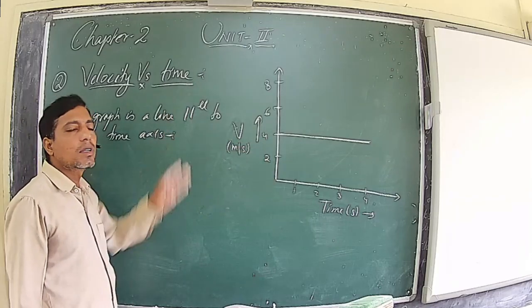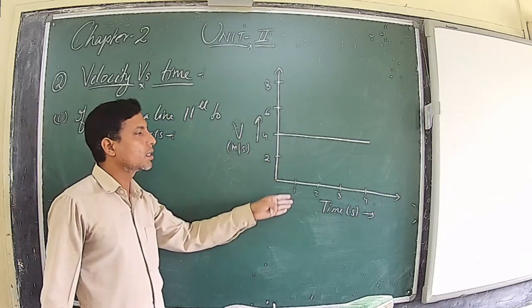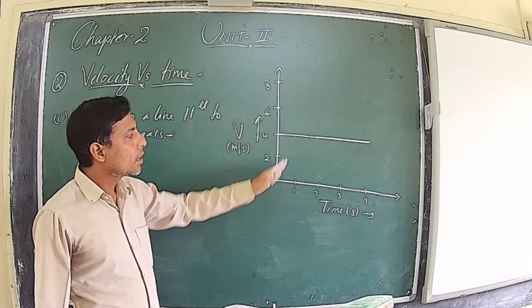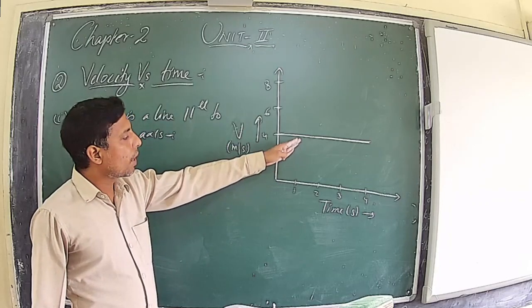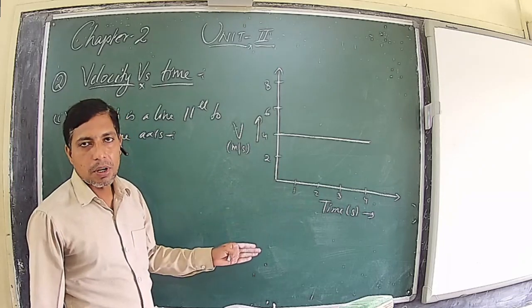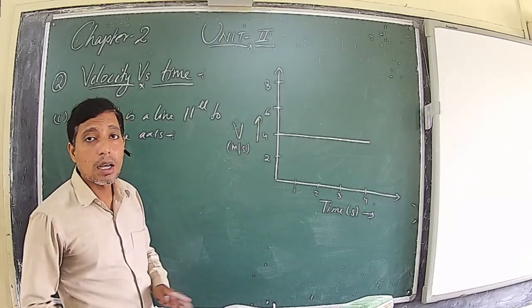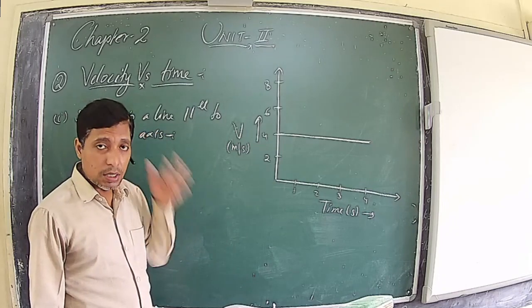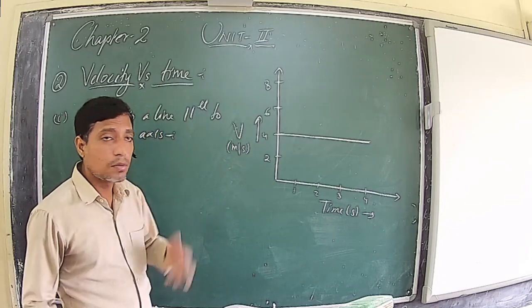Like in displacement versus time, if it was parallel to time axis, we said that the body is at rest. But in case of velocity versus time, if the graph is parallel to time axis, it does not mean the body is at rest. It means the body is having uniform velocity. The body is in motion but moving with a constant velocity.